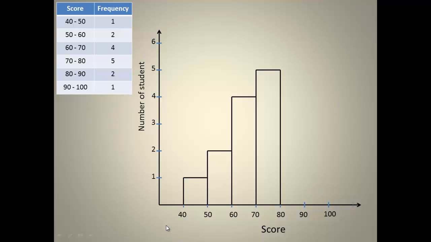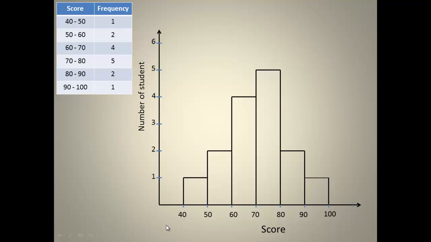Then the next boundary, which is 80 to 90, with a frequency of 2, the bar will assume a height of 2, so we draw our bar to be the height of 2. And then the last boundary, which is 90 to 100, has a frequency of 1.